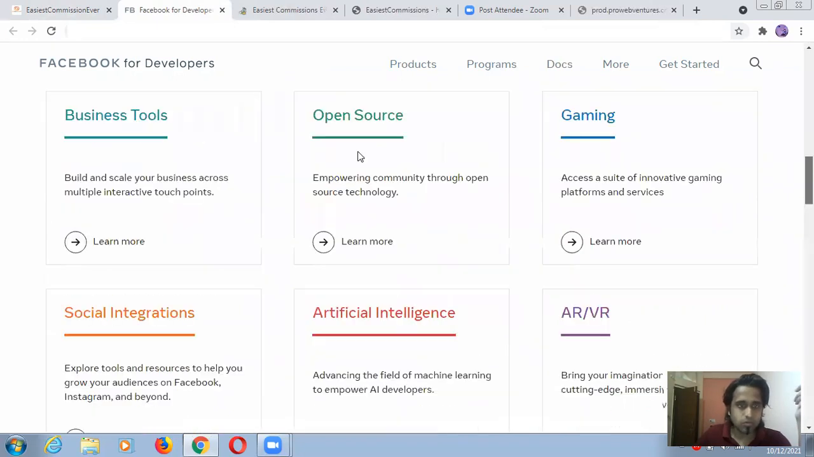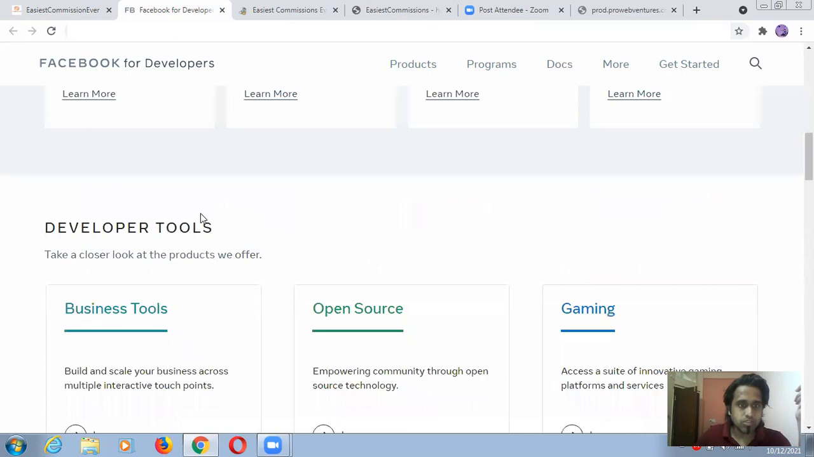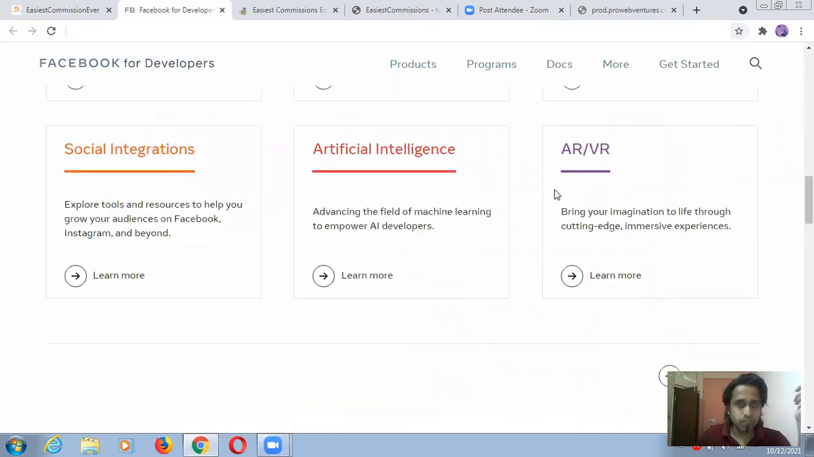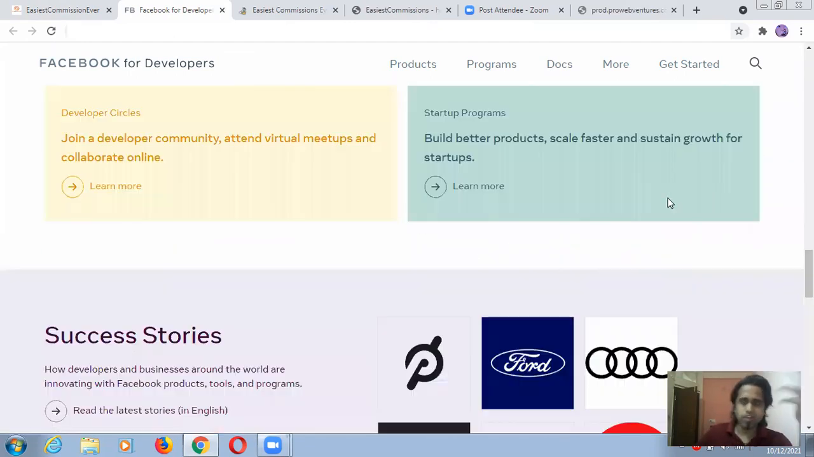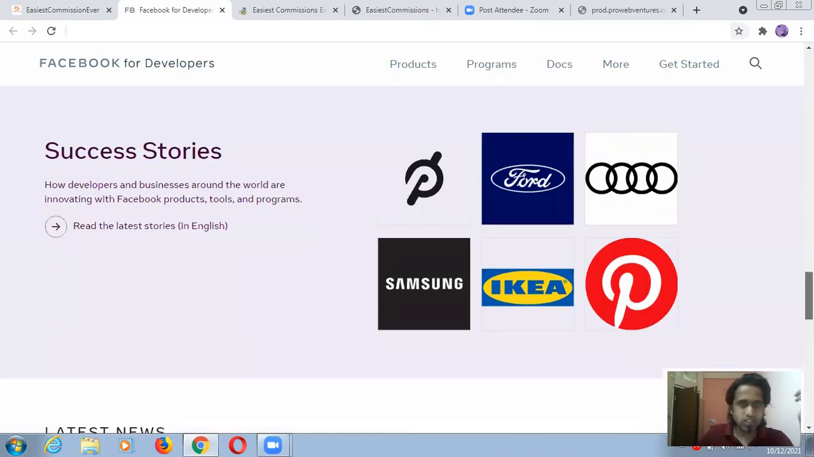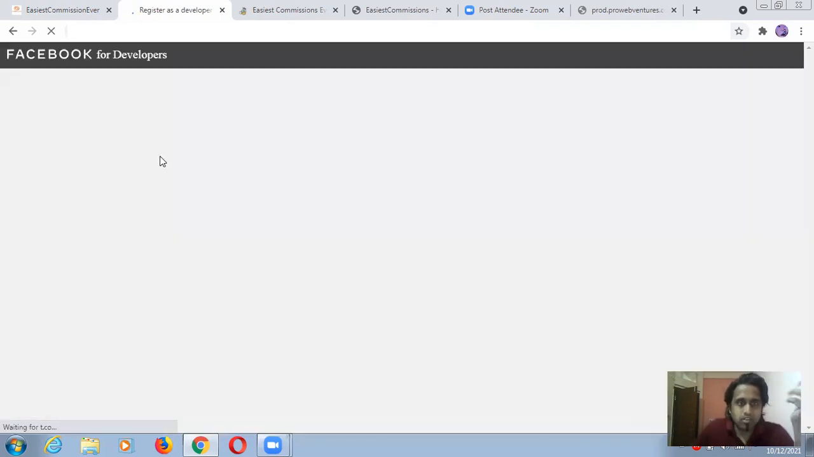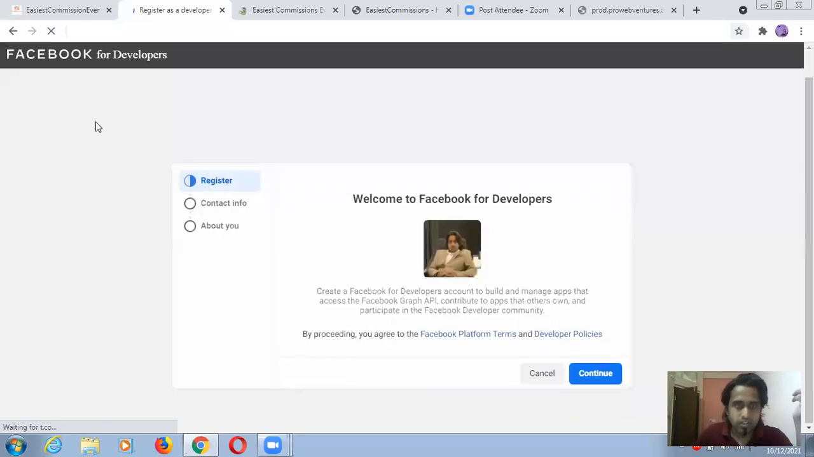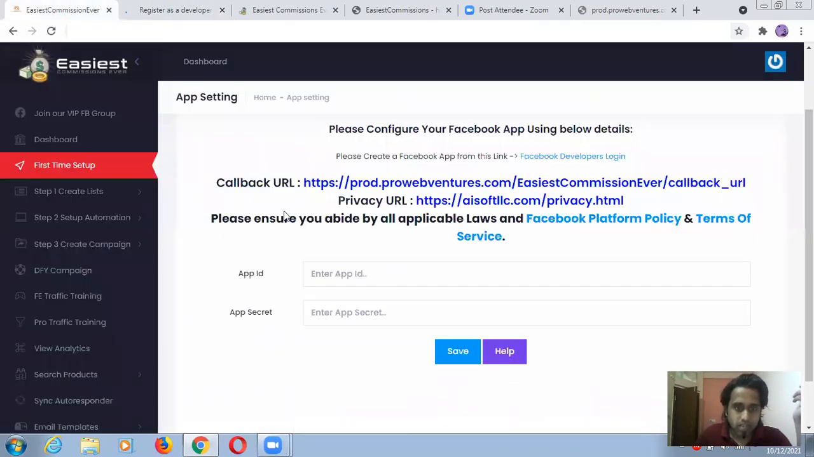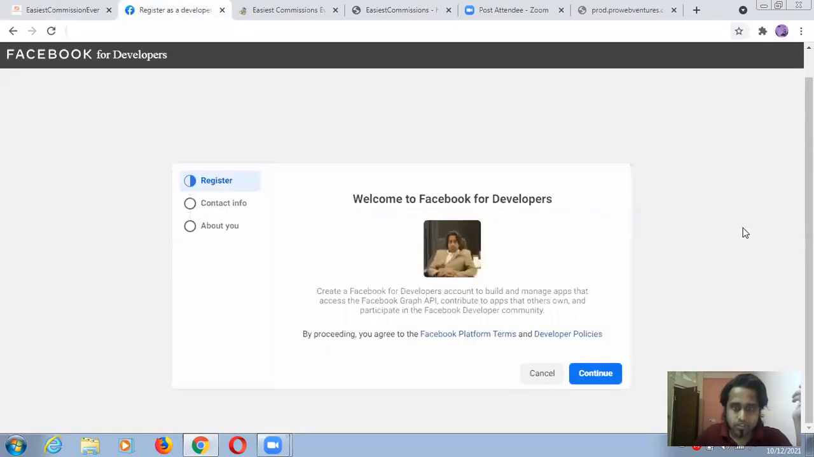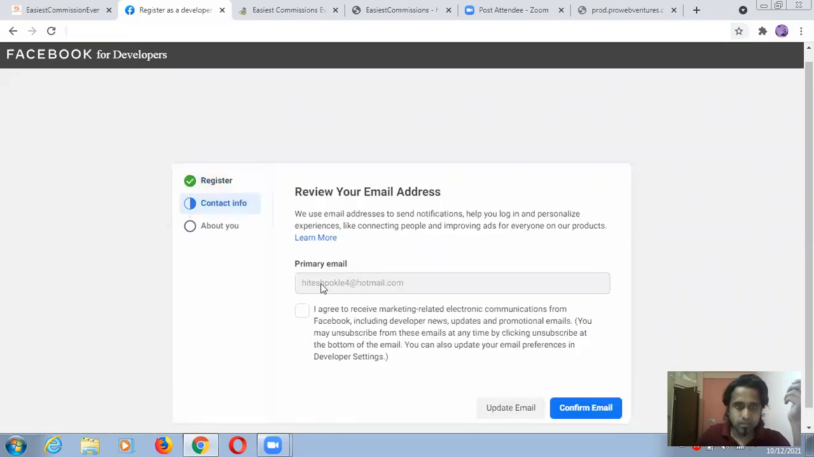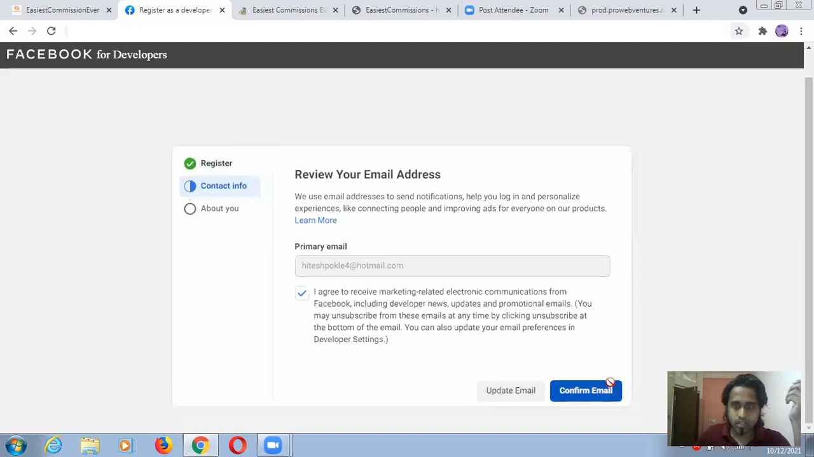Let me see this first, guys, what is here. All things, developer tools, you can see, guys: business tools, open source, gaming. This one is good, guys. You should try this, because this tool comes with different things. So we should get started. I'm just clicking on this. Maybe I will get some app ID and app secret. I'm continuing with my primary email. Confirm email.